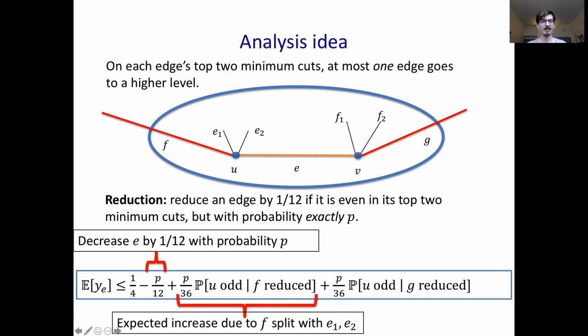So this is the probability that F is reduced, which is P, times the amount of reduction, 1/12, divided by 3, since we split the reduction with E1 and E2. And finally, we only need to perform this increase if U is odd and F is reduced. So hence this conditional probability. And some of you might see that even if these probabilities are 1, we're done. But once we relax some of the assumptions I've made, we'll need this to actually be a somewhat good constant.